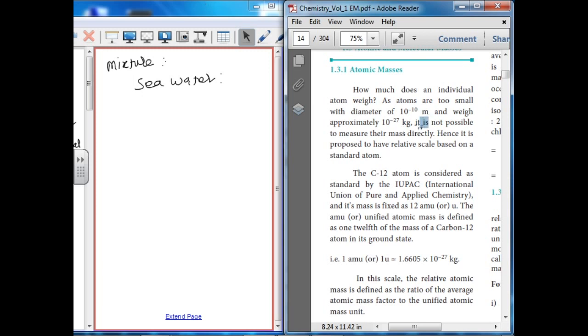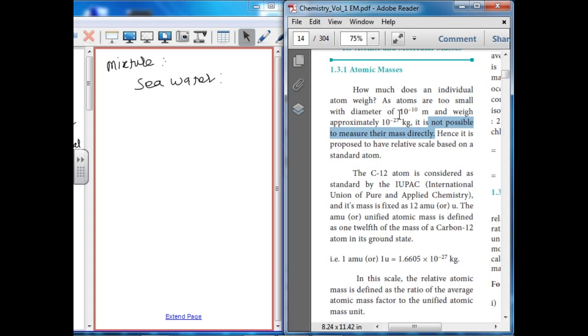Is it possible to measure this mass directly? It is impossible because of the very small size. Hence it is proposed to have a relative scale based on a standard atom.